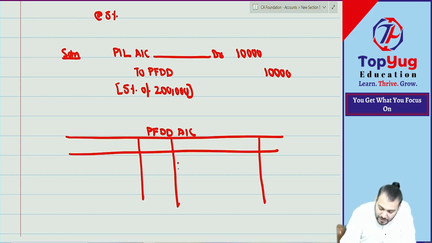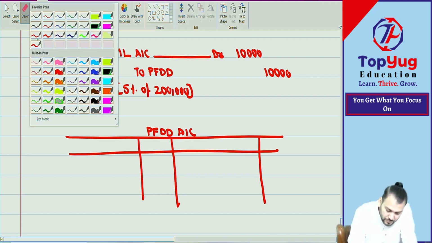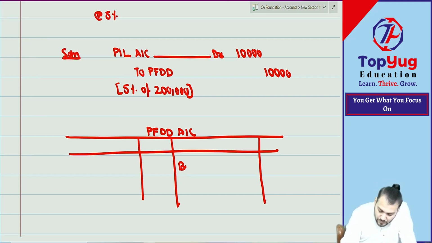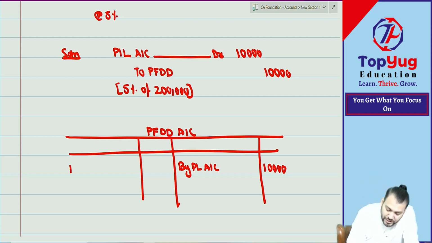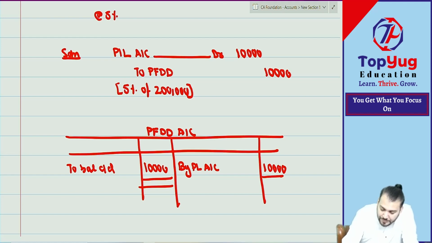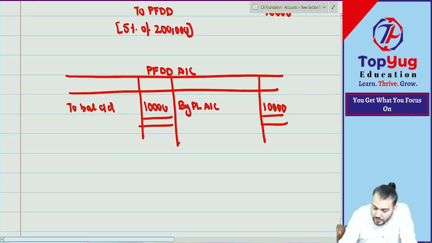We don't buy what? What we have done? Buy PL account, na? 10,000. And we need to balance it. To balance, carried down. What is the closing balance? This is the closing balance, na? Understood?